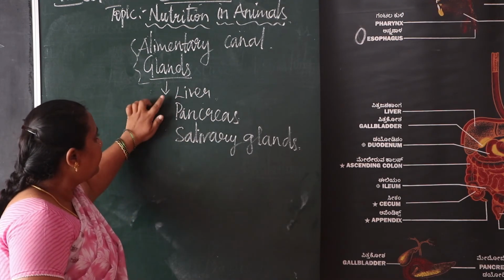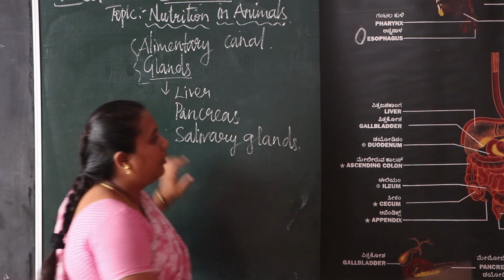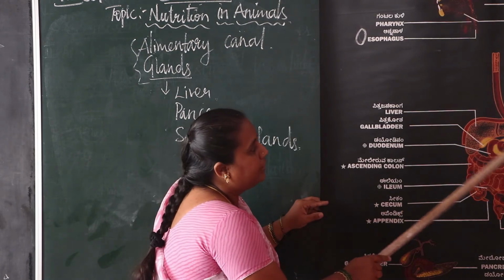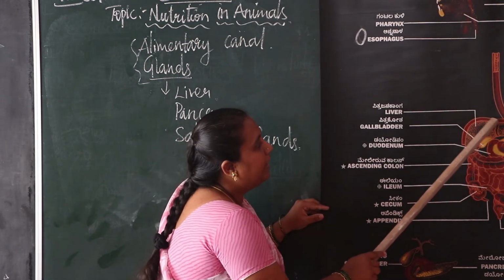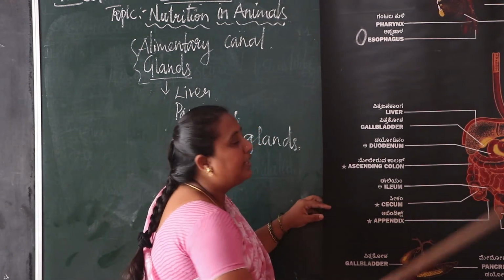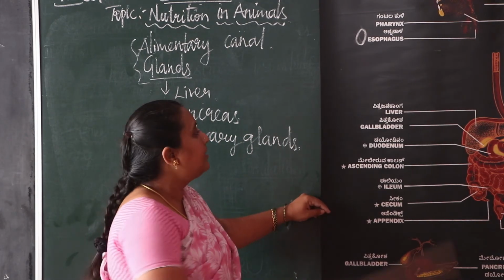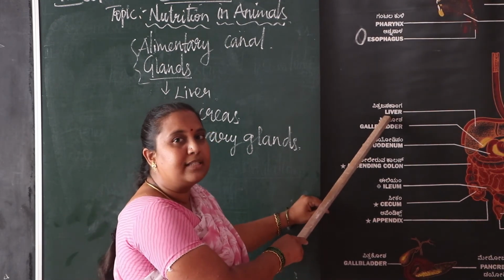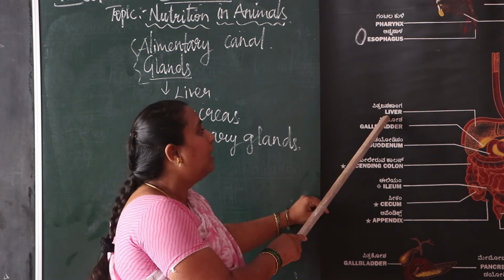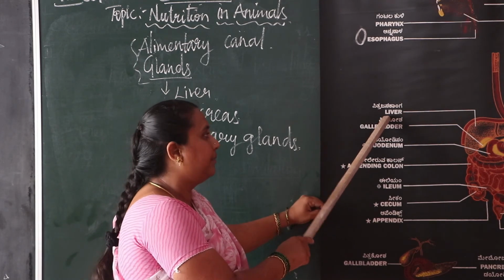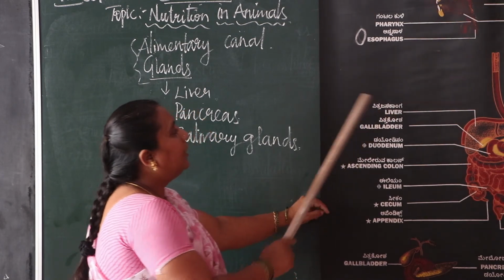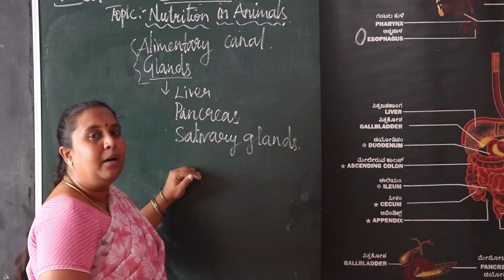Then let us see the liver. Here, opposite the stomach, it is a bigger part. Which is the biggest gland in the human body? That is the liver. The liver is the biggest gland in the human digestive system, and it secretes bile juice.